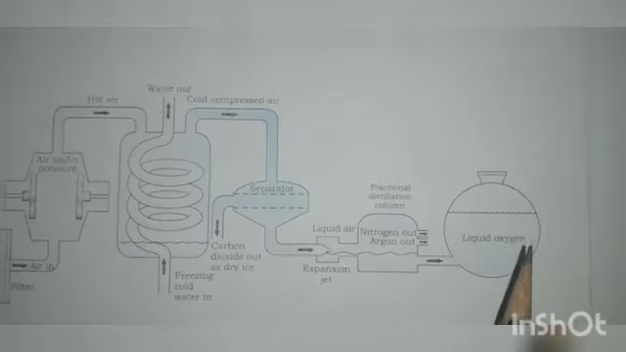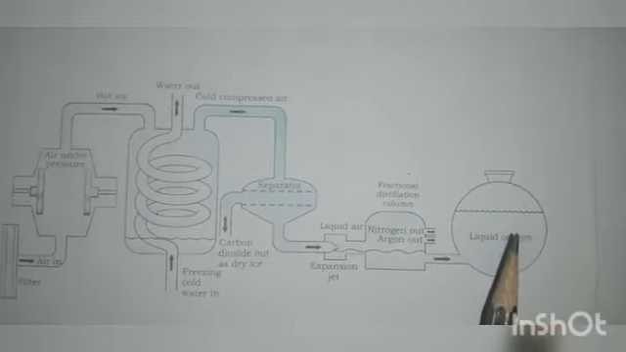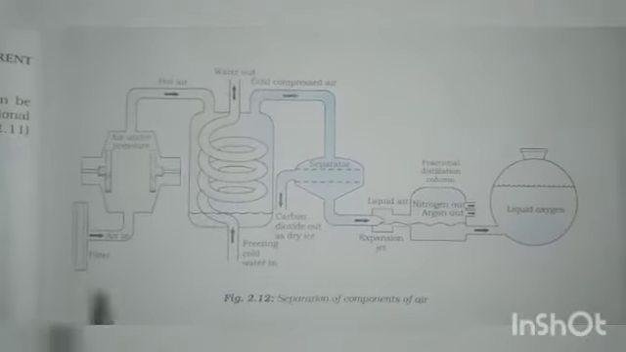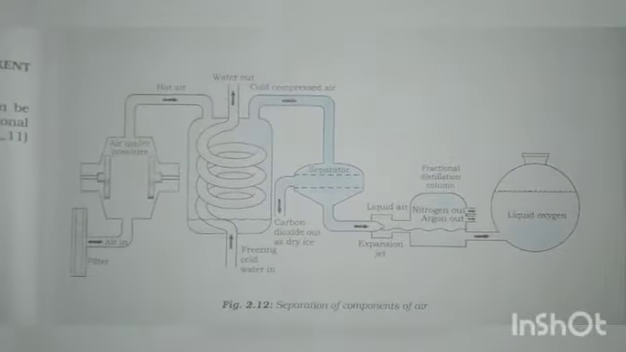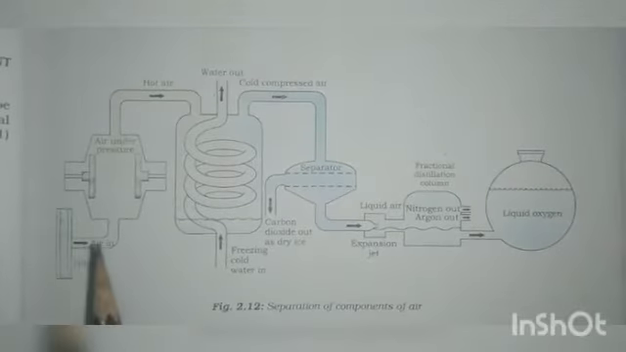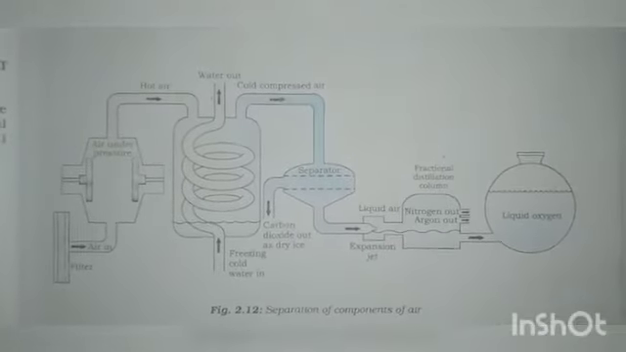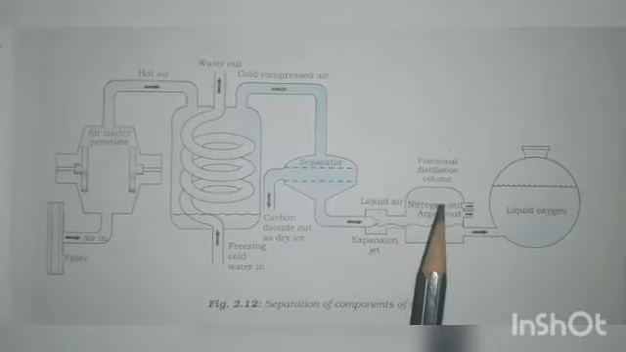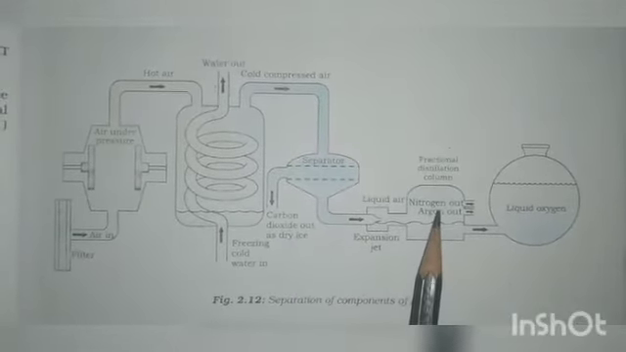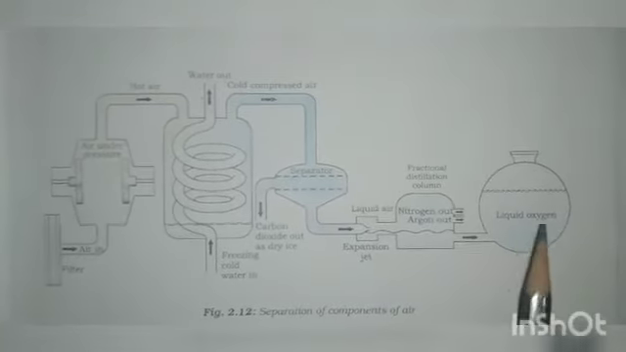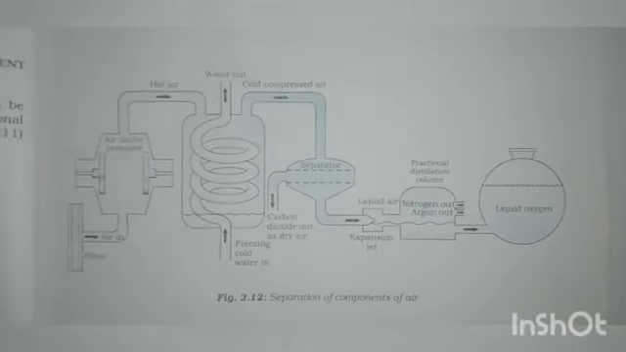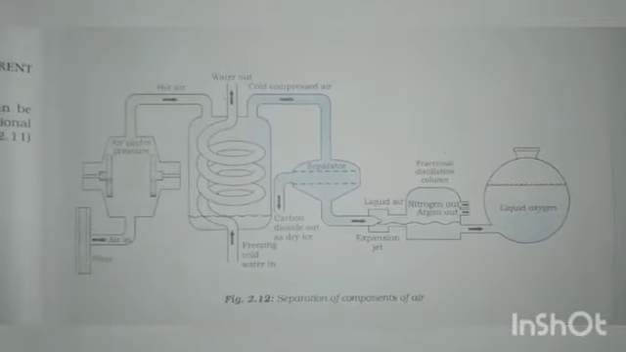Now on heating this liquid oxygen, we can convert the liquid into the gaseous state. So by this fractional distillation process, we can separate air into different gases, right? Here we removed carbon dioxide in the separator. In this fractional distillation column, we remove nitrogen and argon. The remaining oxygen is collected in this chamber. So this is about separation of components of air.